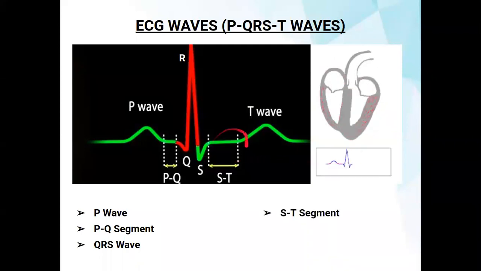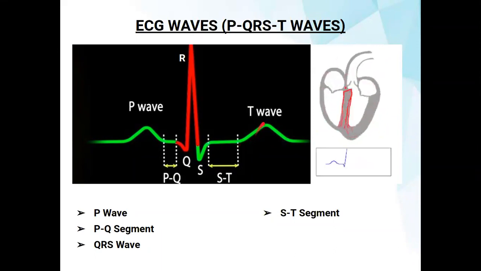Then we talk about the ST segment, and how it takes place. Basically, it reflects the plateau in the myocardial action potential, and this is when the ventricles contract to pump blood. When all conduction has passed through the Purkinje fibers and the ventricles are depolarized, they start pumping blood. The time interval for this is called the ST segment.